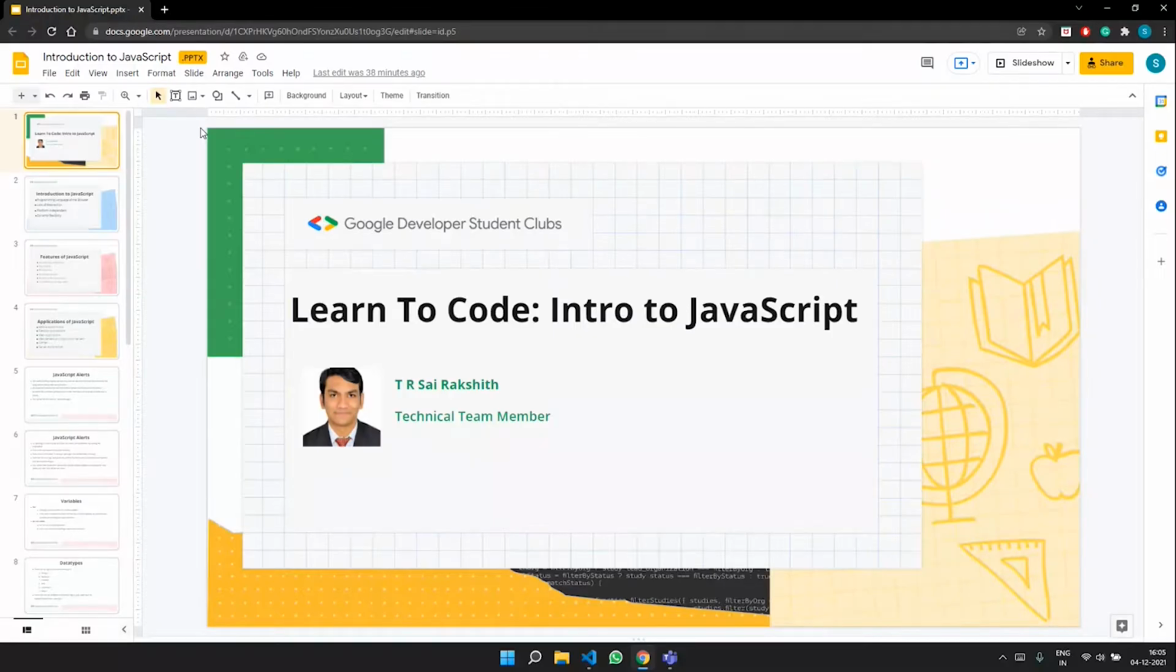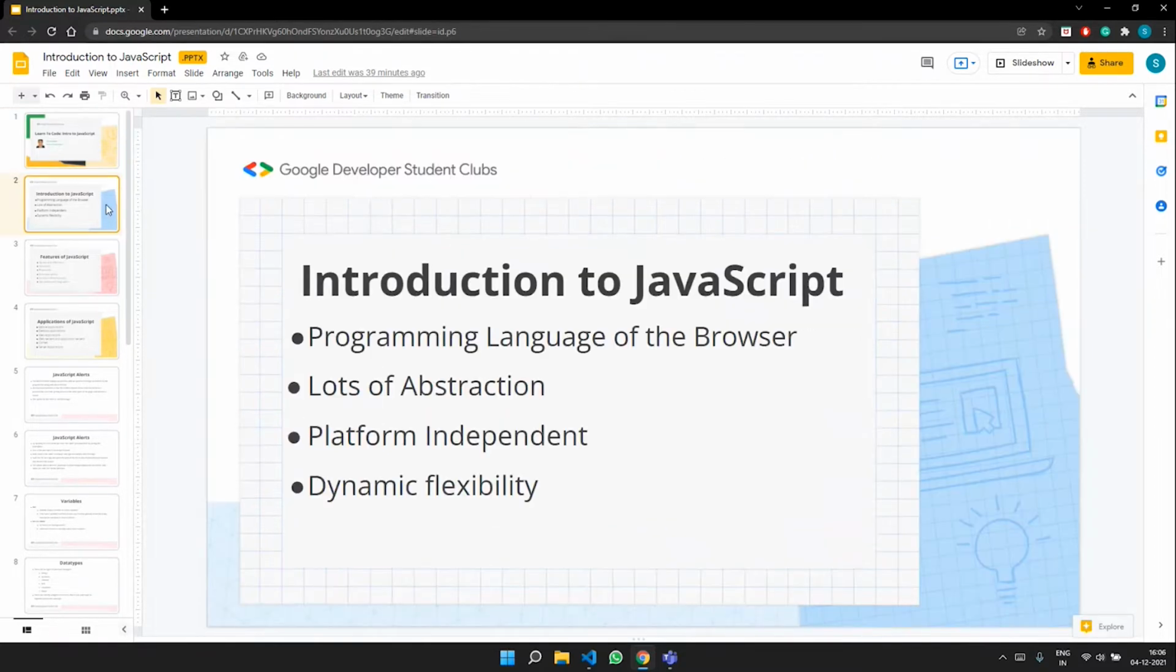Good evening, everybody. I'm TR Sai Rakshit, and today we are going to look at JavaScript. So we are going to learn to code, and we are going to look at what JavaScript is, and we are also going to have some hands-on coding. Right. This is the introduction to JavaScript.